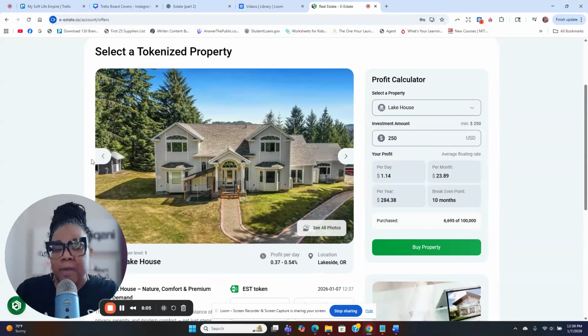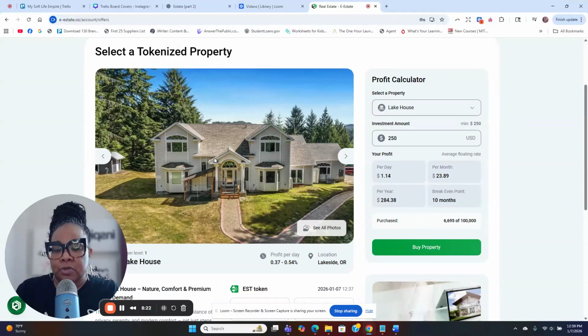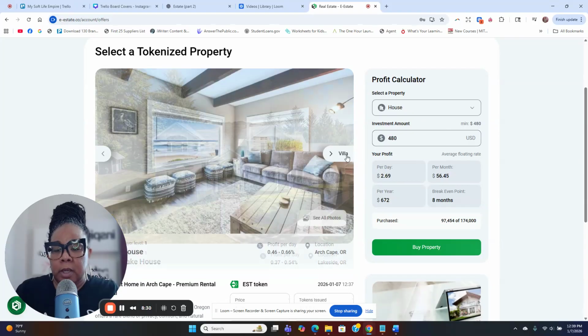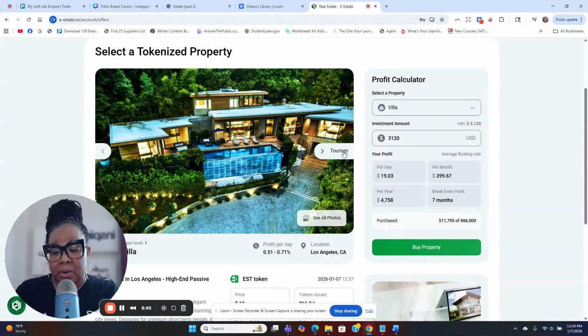Now, this one, I do want to make mention of because I got an email about this one. These shares are almost gone. So if you want to get in, like I'm getting ready to buy a share of this as well. Let me go ahead and at least get a share of this one. So this Lake House in Lakeside, Oregon, $250 to get started. And this is another house in Arch Cape, Arkansas. Now this is $480 to get started. This is what's here now.